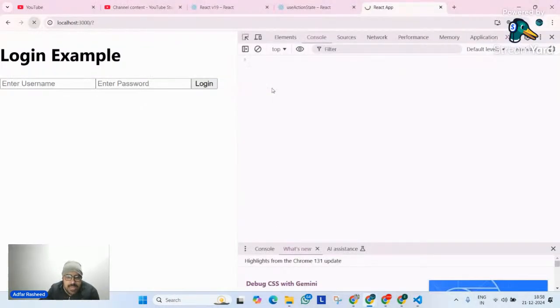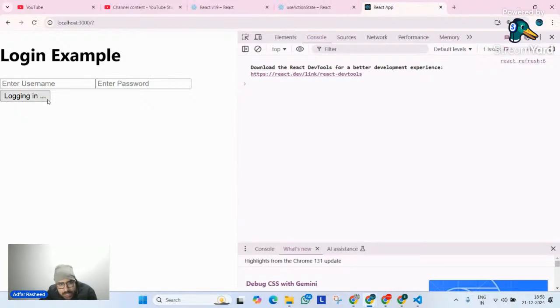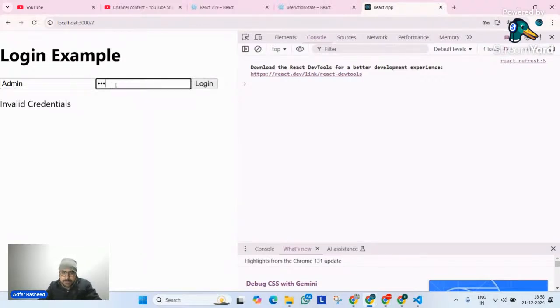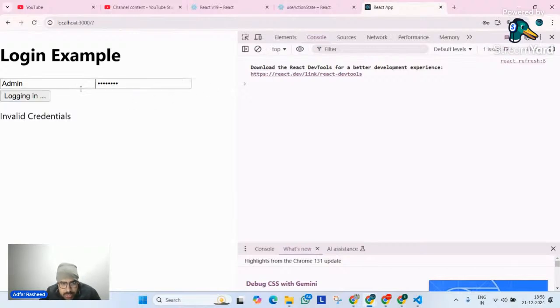So let me go here. Let me click on login. If I click on login, I get invalid credentials. But if I write admin over there, and over here password, and then click on login, you can clearly see I am getting welcome user, although admin in this case. Now tell me, which one is better?